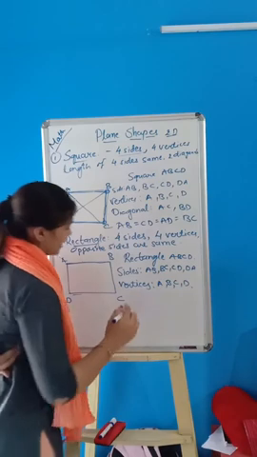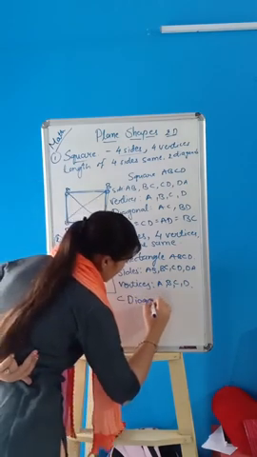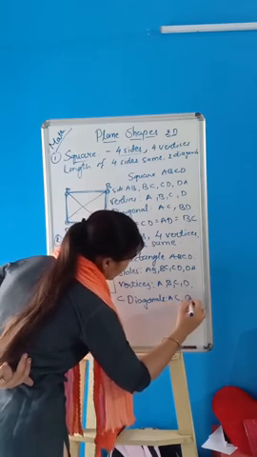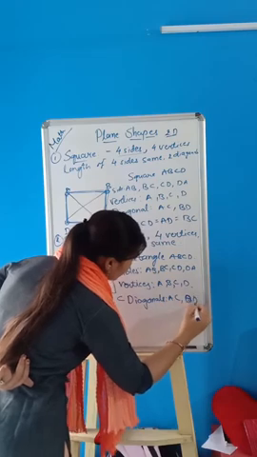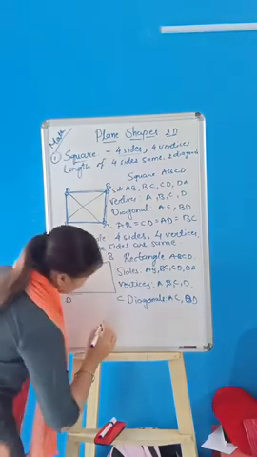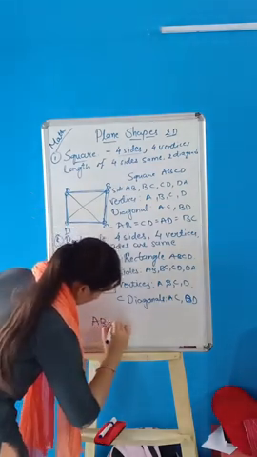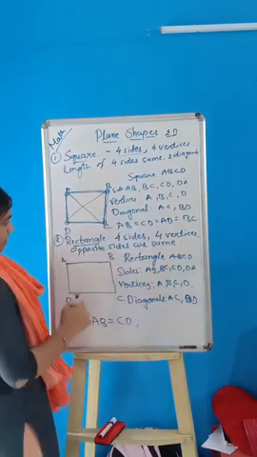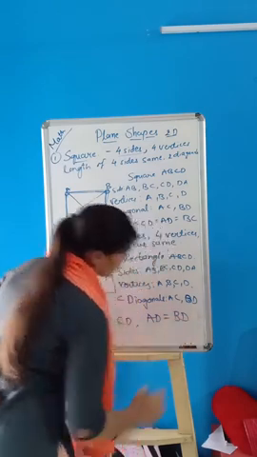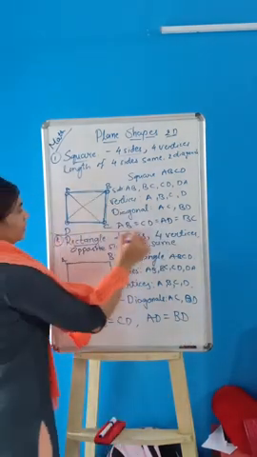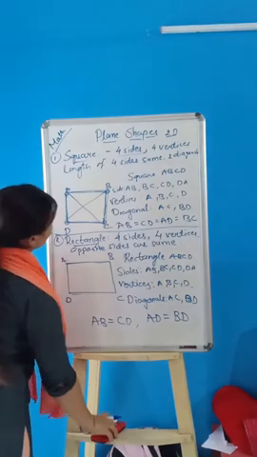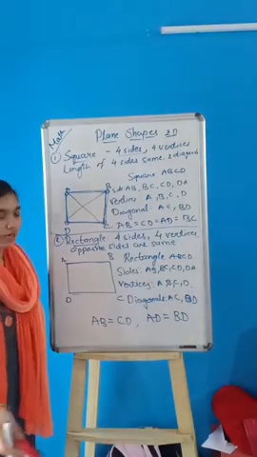Next, diagonals: AC and BD. Right? And which sides are the same? AB equals CD and AD equals BC. This is the rectangle. You have to write down all these things in your notebook. The heading will be: Plane shape and its property.